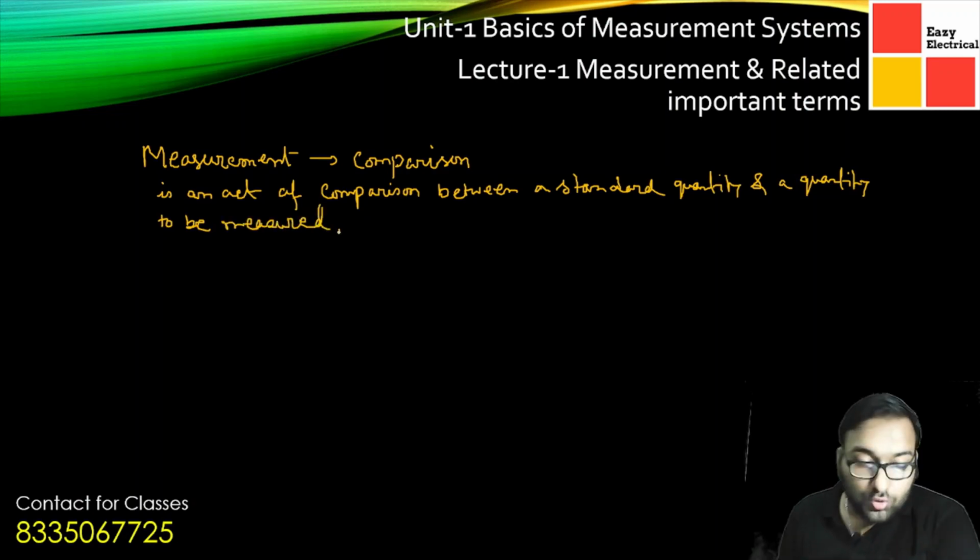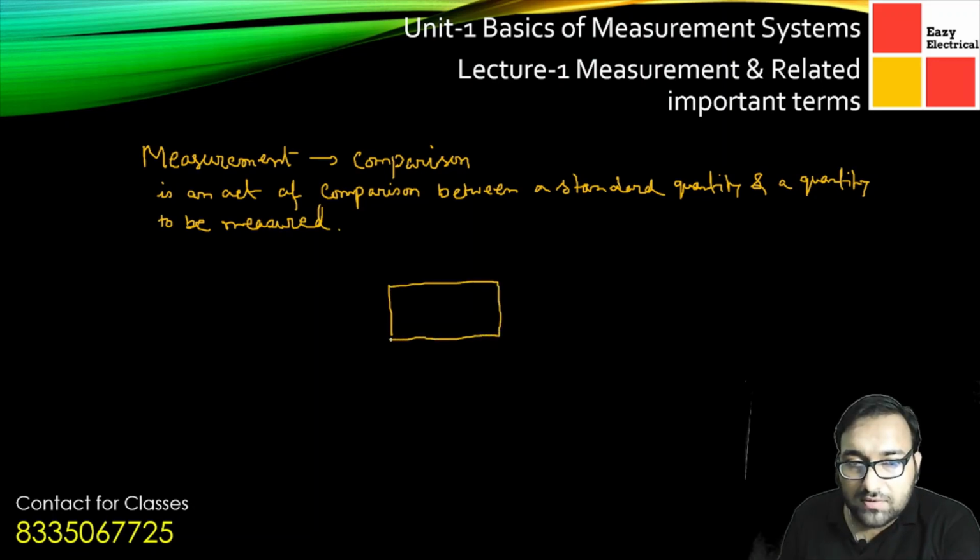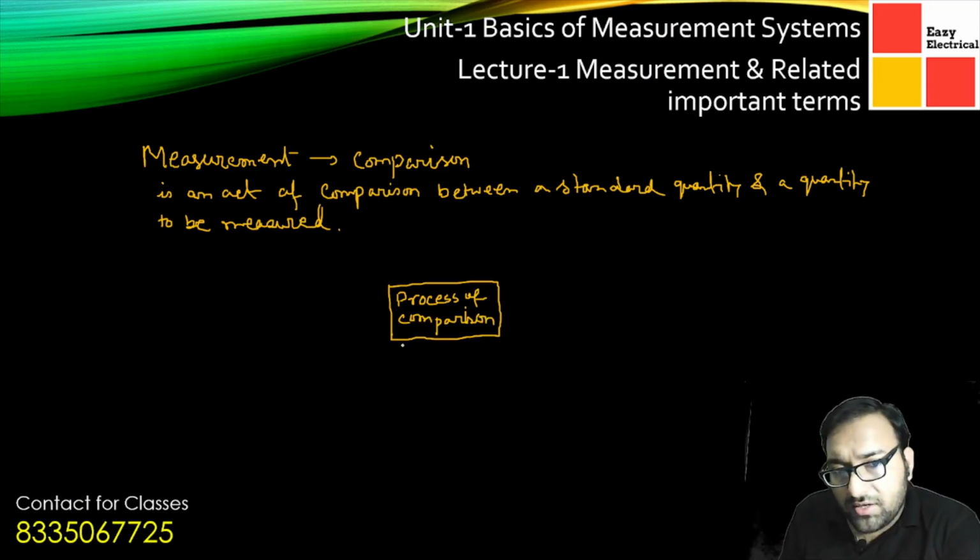Now, how do we represent it diagrammatically? We have a system which is a process of comparison, and we call it measurement.